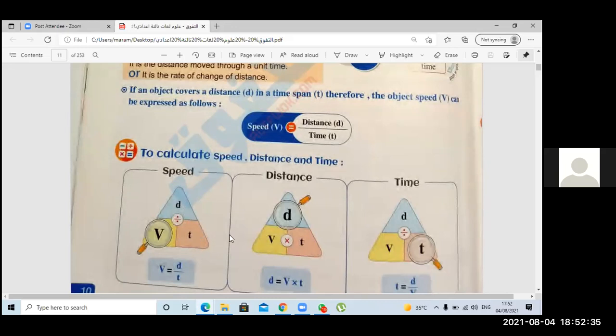What will we do if we want to get the distance? We will do speed times time. Speed times time, excellent. What if we want to get the time? Distance divided by speed. Perfect. So if we keep this in our mind, the D here, and here the V, and here the T, we can calculate any question or any example to get the speed or distance or time.